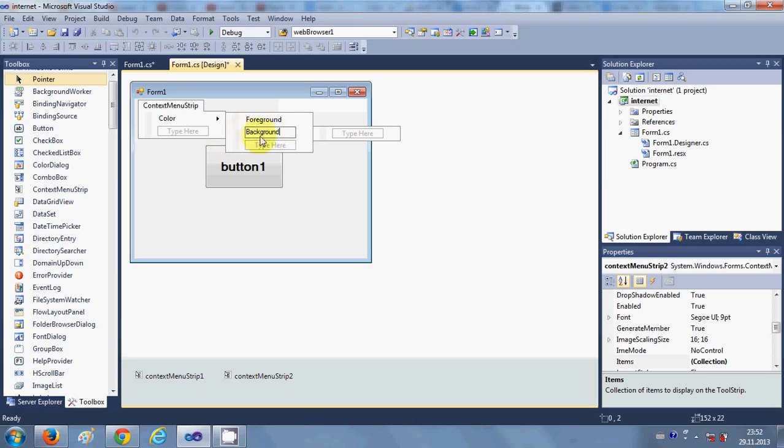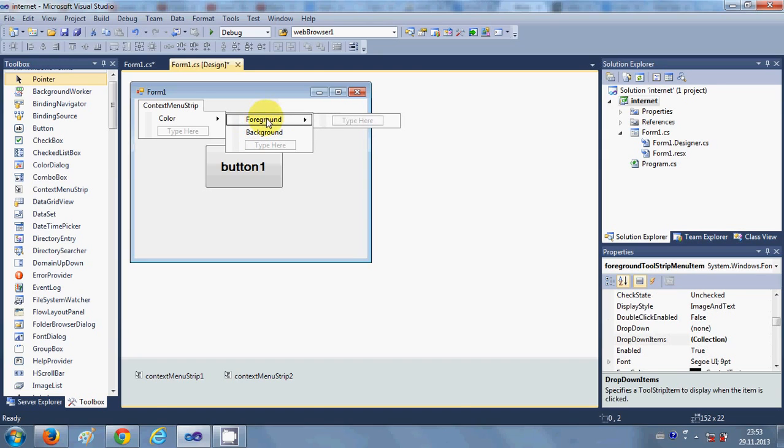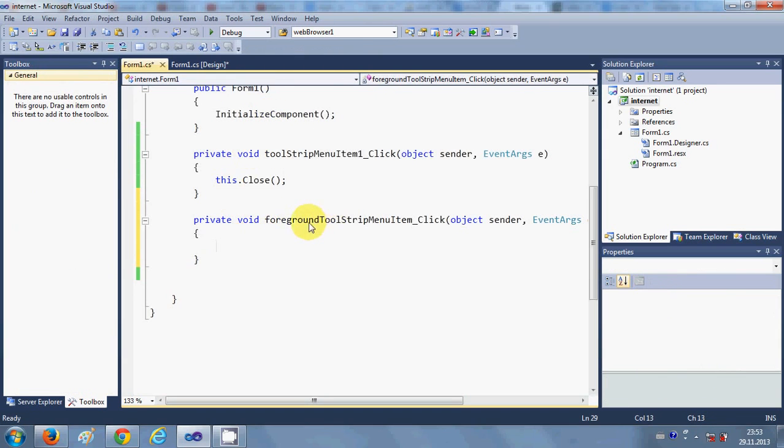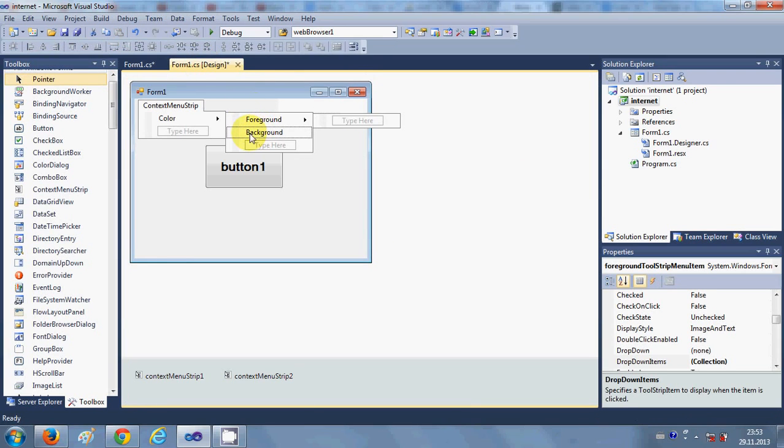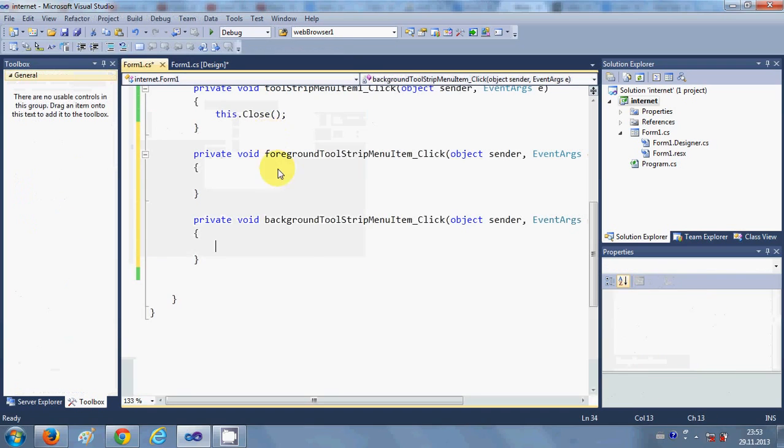Now I just double click these two sub menu items. I double click Foreground first, I reach the foreground ToolStripMenuItem click event, and I click the Background menu item. So I have created two menu item click events.